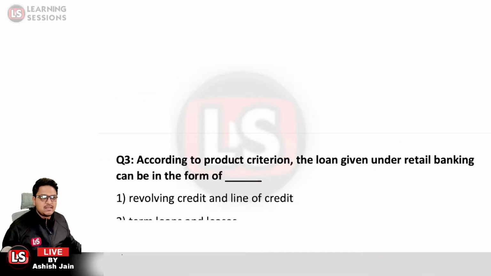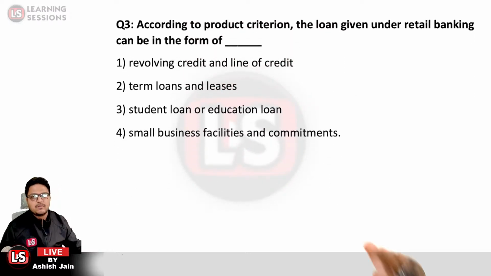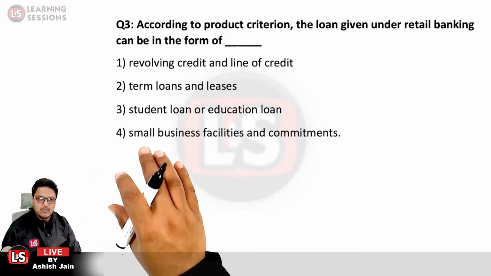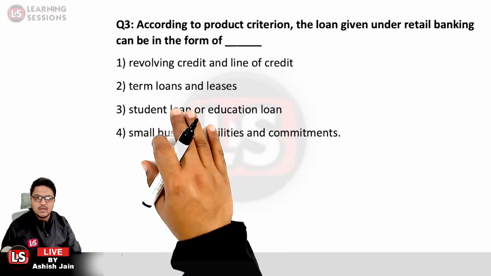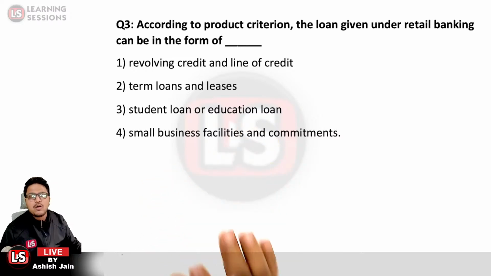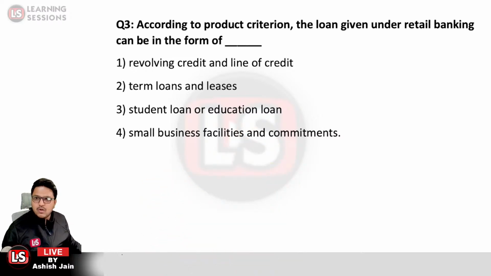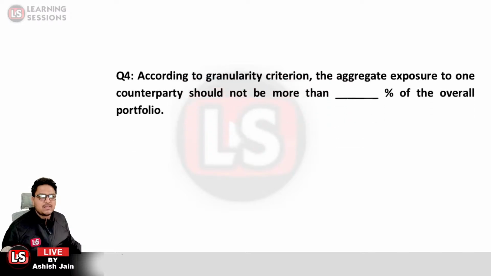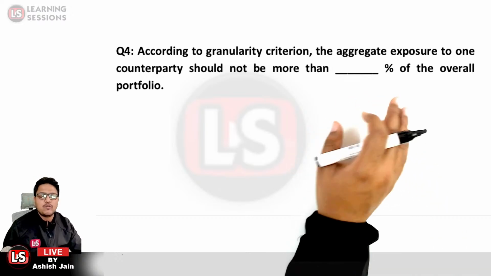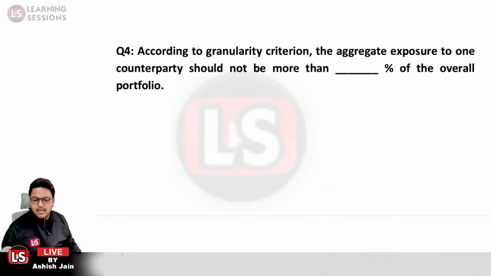Let's move further. According to the product criterion, the loan given under retail banking can be in the form of revolving credit, line of credit, term loan, leases, student loan, education loan, or small business facilities. So all these are covered. Next, according to the granularity criterion, the aggregate exposure to one counterparty should not be more than 0.2% of the overall portfolio. That was question number 4.